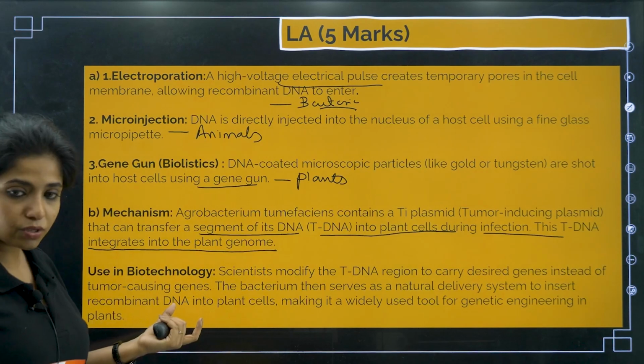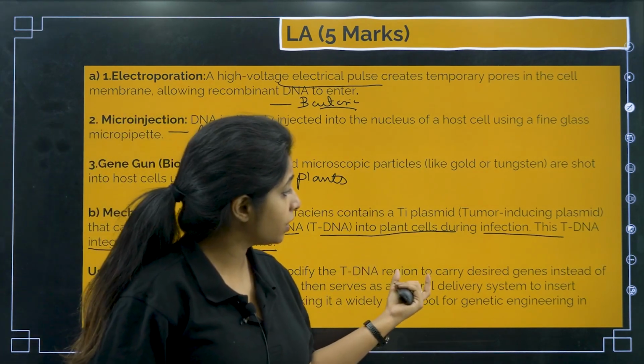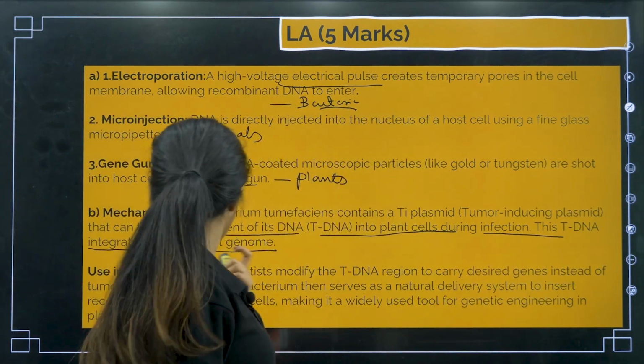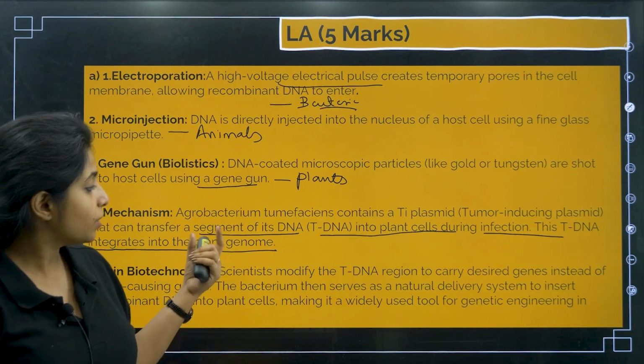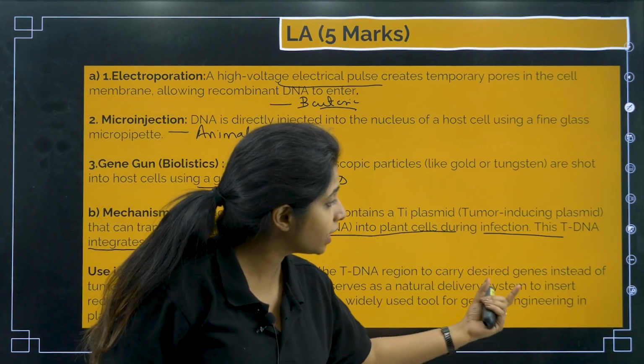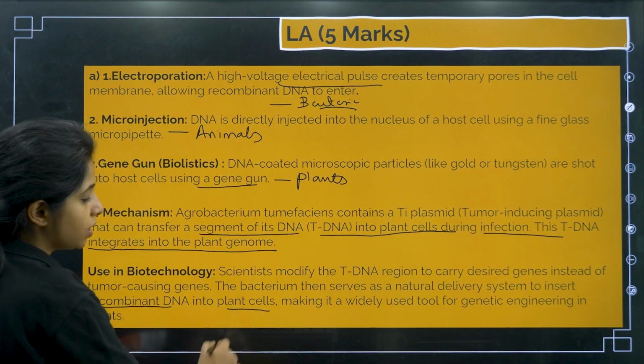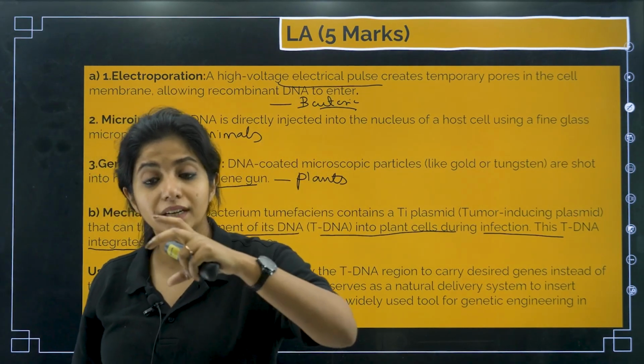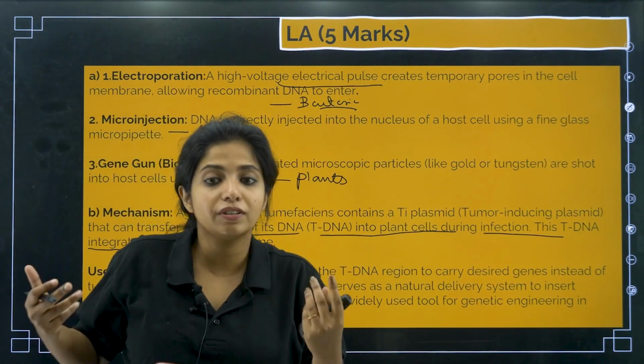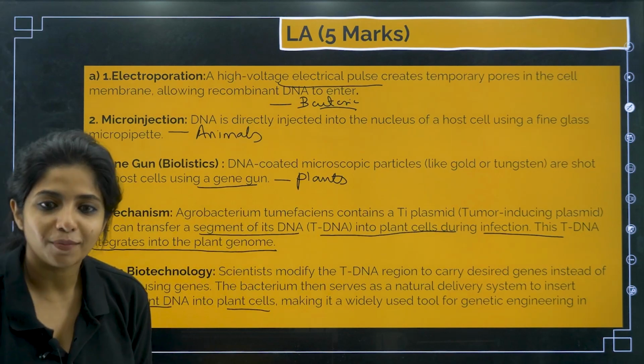Now how do we use it? Scientists modify the tDNA region to carry desired genes instead of tumor-causing genes. The bacterium then serves as a natural delivery system to insert recombinant DNA into the plant cell. So there it was putting its own tDNA, now it is going to put our gene of interest over there. That's how it can be utilized.